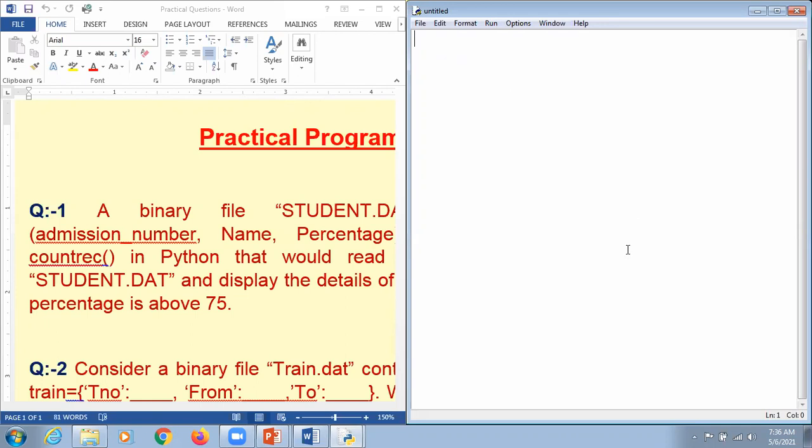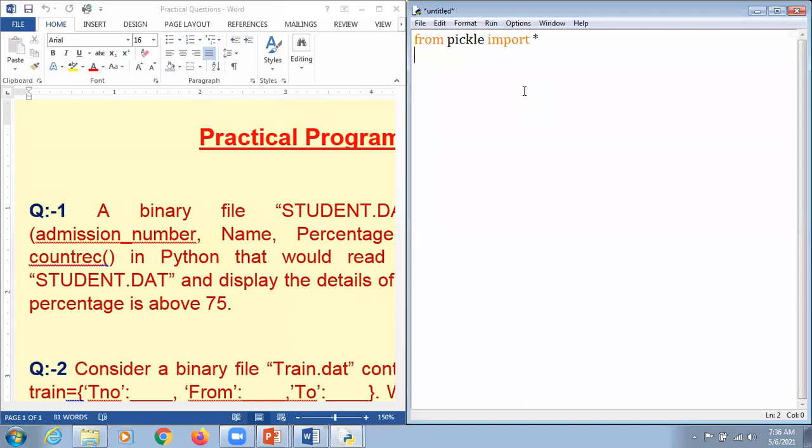As we all know, we begin with importing the pickle module. We write import pickle, and then from pickle import asterisk. It's my humble request, kindly understand: from pickle, each and every function is derived here.